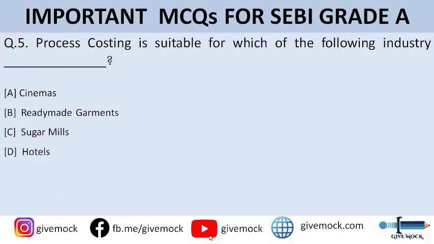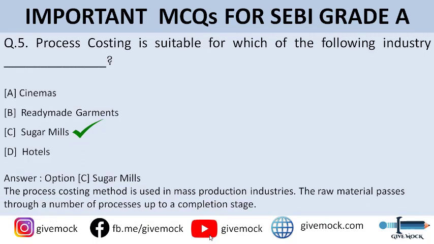Process costing is suitable for which of the following industry? So you can go to the options here. Option A is cinemas, option B is ready-made garments, option C is sugar mills, and option D is hotels. Guys, the correct answer to this question is option C, that is sugar mills, because the process costing method is used in a mass production industry, and the raw material passes through a number of processes up to a completion stage. Okay, so cinemas, hotels, these ready-made garments, these all are incorrect options. Okay. Moving on to the question number six.